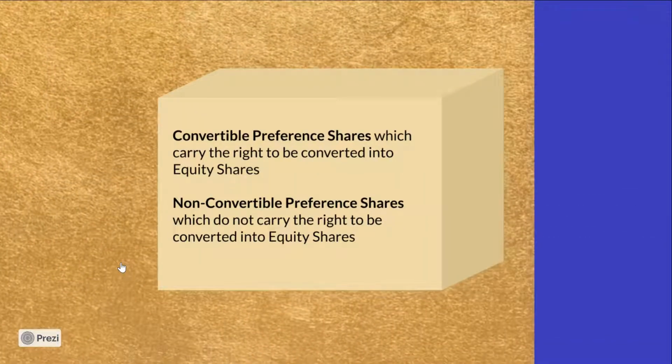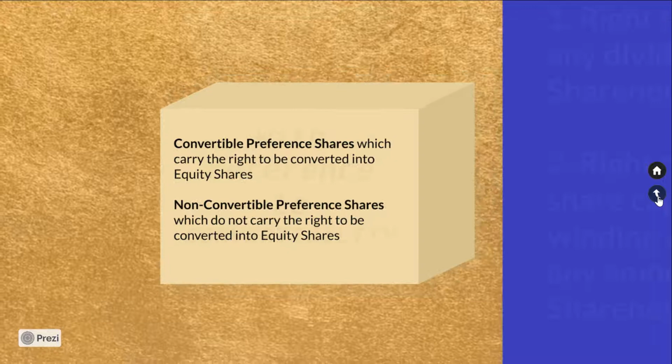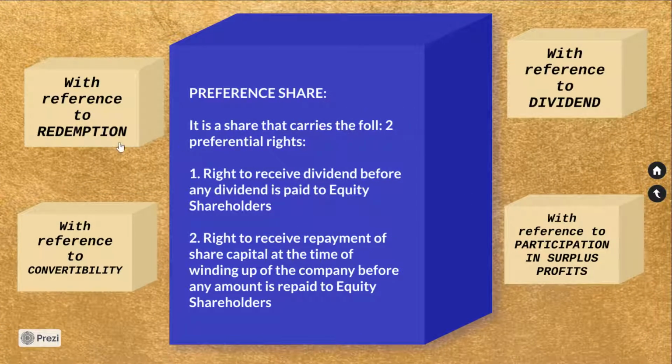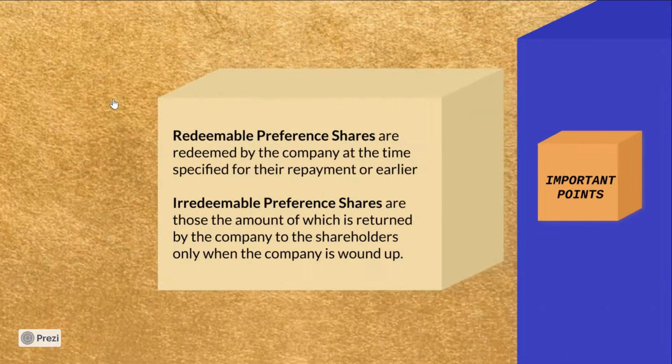With reference to convertibility, preference shares are divided into convertible preference shares and non-convertible preference shares. Convertible preference shares are shares which can be converted into equity shares, and non-convertible preference shares do not carry the right to be converted into equity shares. And finally, with reference to redemption, the term redemption means repayment of the share capital.